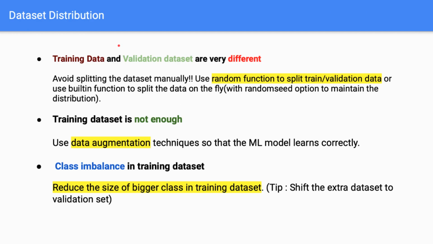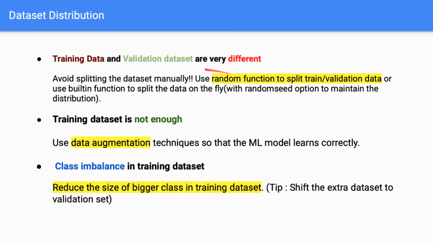Now let's see how to combat the issues with dataset distribution case by case. The first case, when your training data and the validation data are very different, you might have created your dataset manually. Because both the training and the validation datasets are very different, it's obvious that your machine learning model performs well on the training dataset but might perform very poorly on the validation dataset, because it would have learned all the features in the training dataset, and since these two are different, it performs poorly on the latter.